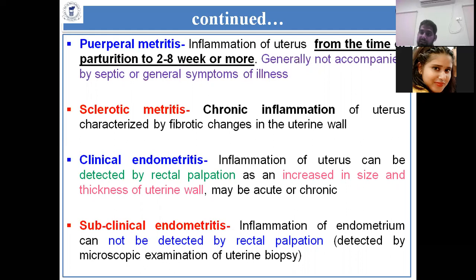Then the white side test is also known. 10% NaOH is mixed in the mucus, and if coagulation is there, then it is called subclinical endometritis. On the basis of that, you can diagnose subclinical endometritis. One day I will teach that in the practical class, how you diagnose subclinical and clinical endometritis and other things.